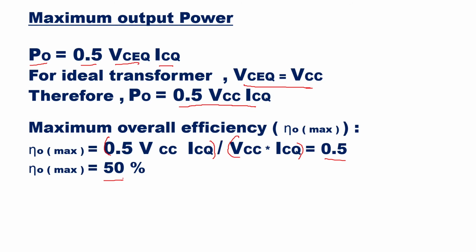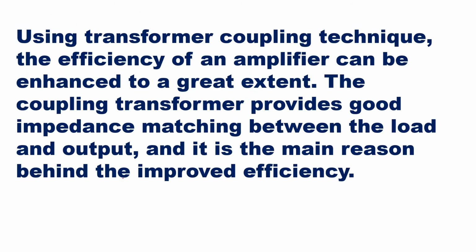So here is the reasoning. Using transformer coupling technique, the efficiency of an amplifier can be increased to a great extent. The coupling transformer provides good impedance matching between the load and the output, and it is the main reason behind the improved efficiency.